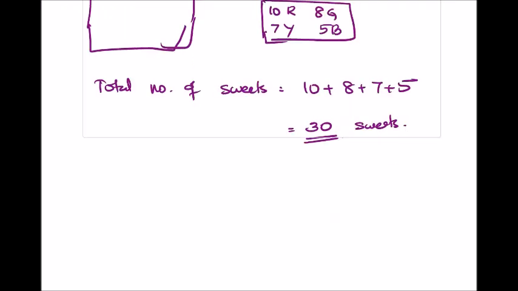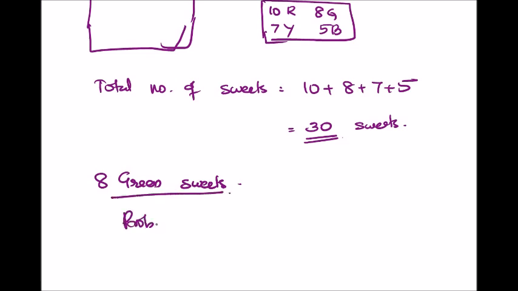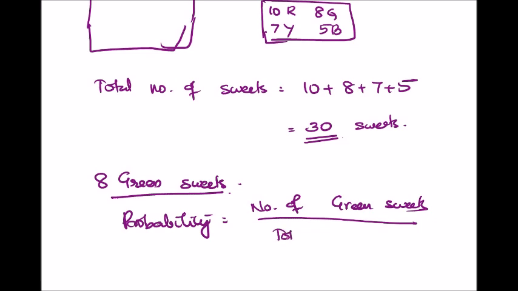We need to find the probability of a green seed. So here there are a total of 8 green seeds in the sample space. So the probability is equal to the number of green seeds divided by the total number of seeds.